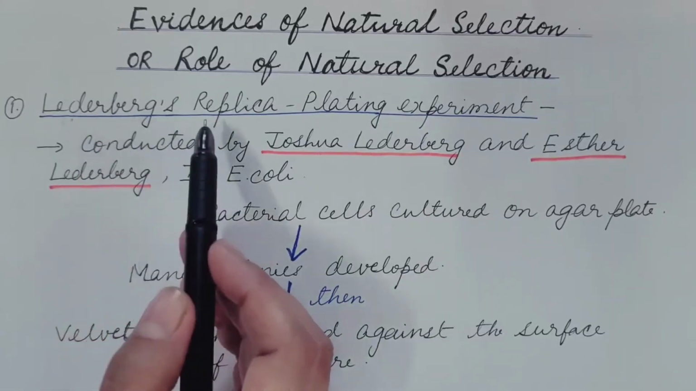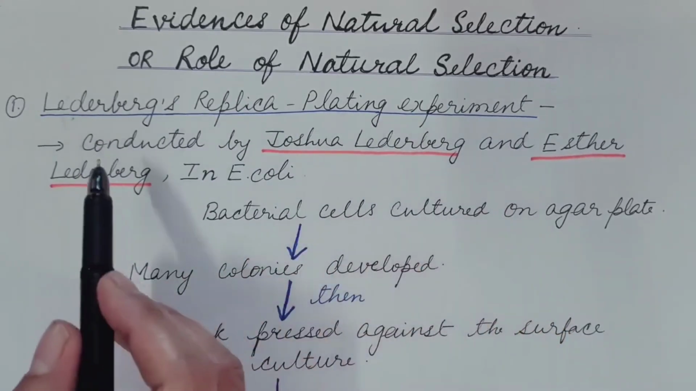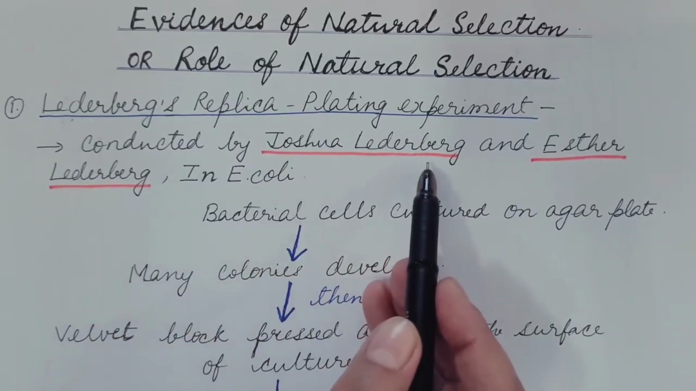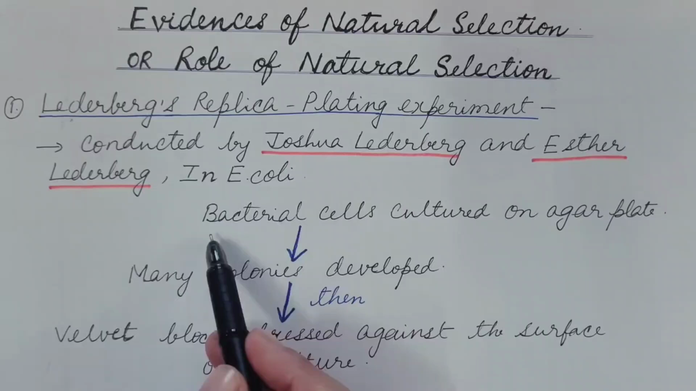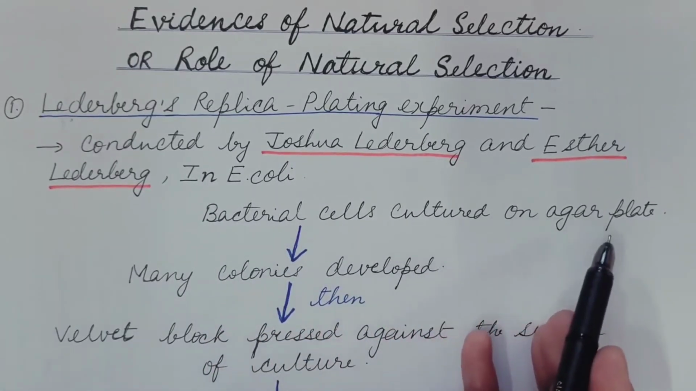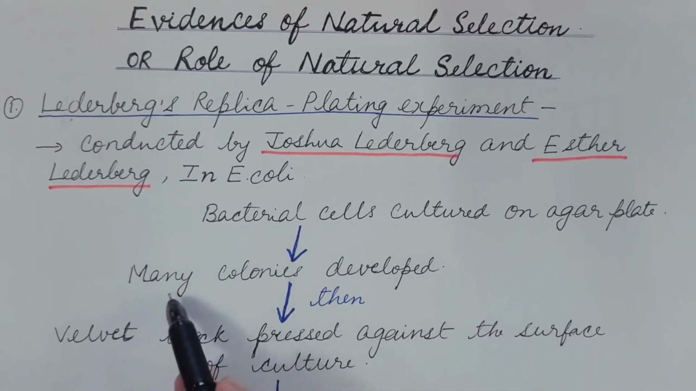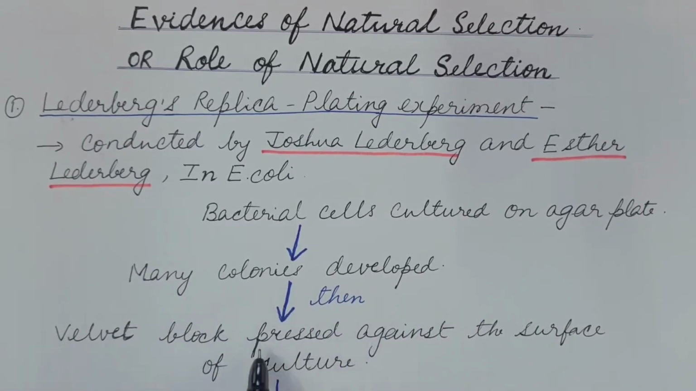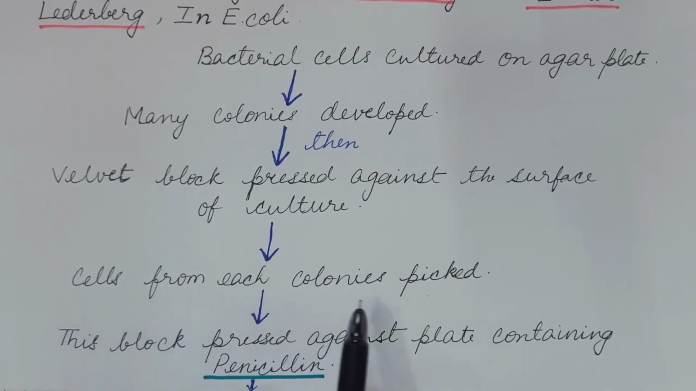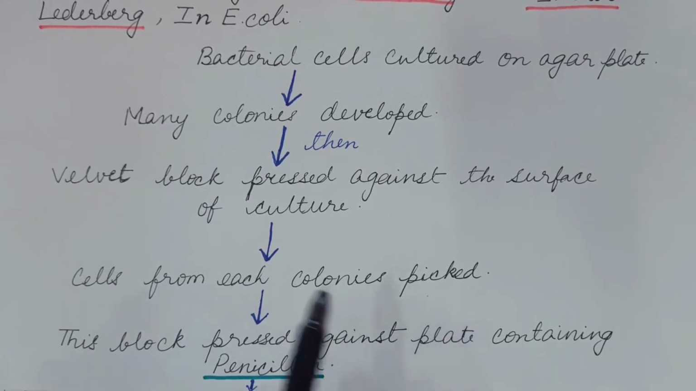First is Lederberg's replica plating experiment. It was conducted by Joshua Lederberg and Esther Lederberg in E. coli, which is bacteria. Bacterial cells were first cultured on an agar plate, and on this agar plate many colonies developed. Then a velvet block was pressed against the surface of the culture. Cells from each colony were picked up by the velvet block. This block was then pressed against a plate containing penicillin.